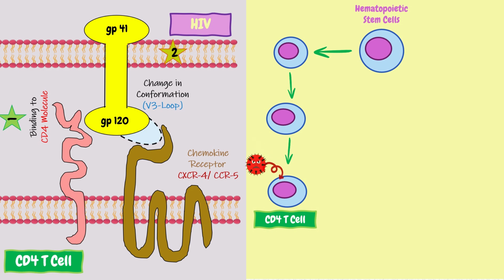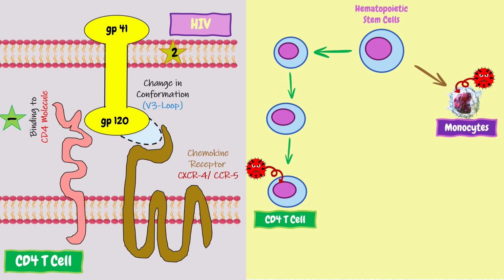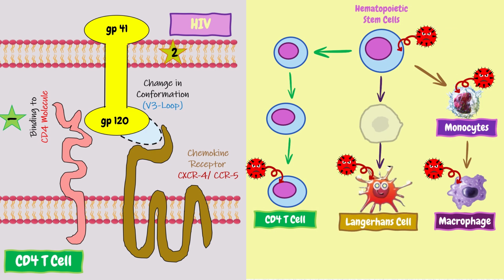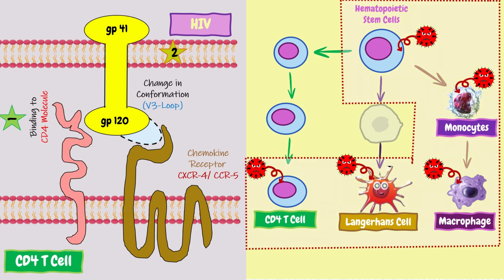HIV attacks CD4 positive T cells and other cells of the immune system. This includes cells of the monocytic system, such as monocytes, tissue macrophages, and Langerhans cells. It is still unclear whether HIV can infect pluripotent stem cells. Cells of the gastrointestinal tract and CNS can be infected. Microglia, astrocytes, oligodendrocytes, and endothelial cells of cerebral blood vessels are cells most commonly infected by HIV. It is unclear whether neurons can be infected.